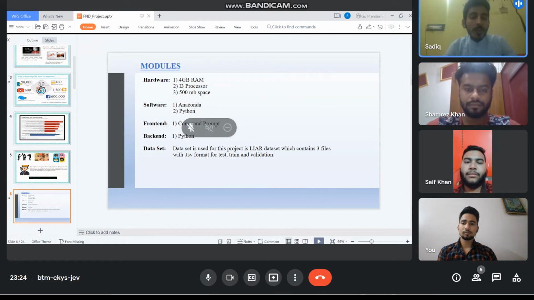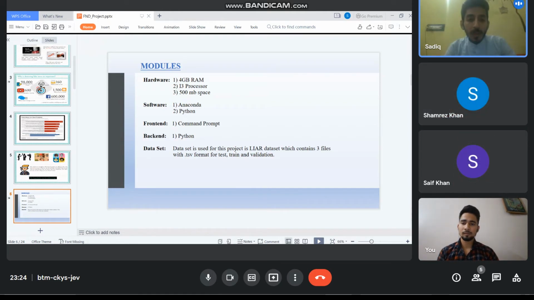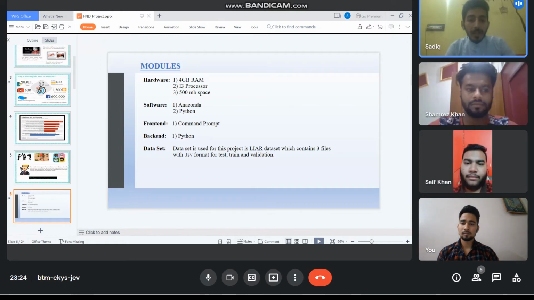In our project, fake news detection using machine learning, the hardware requirements are 4 GB RAM, an i3 processor, and 500 MB storage, which is the minimum requirement for our project. The software we use is Anaconda and Python. For the front end we use the command prompt, and in the backend we use Python. The dataset used for this project is a large dataset which contains three files in .tsv format for test, train, and validation.